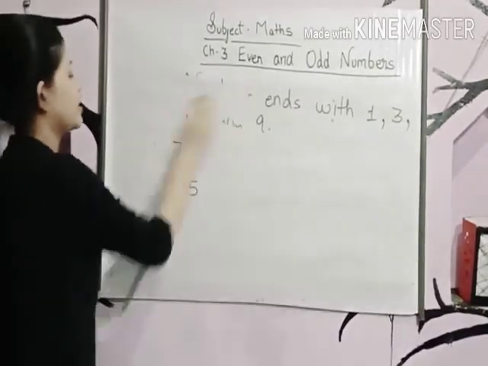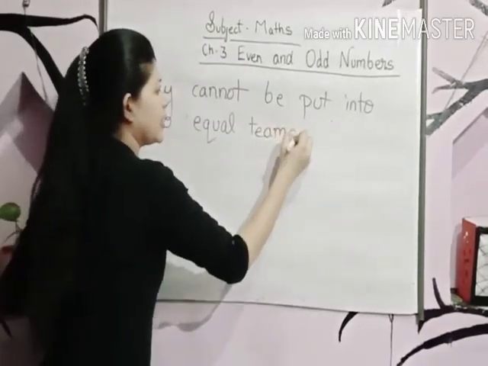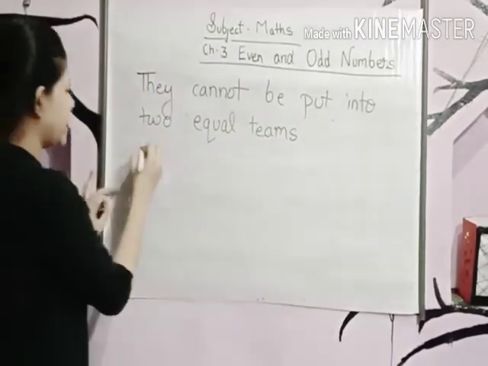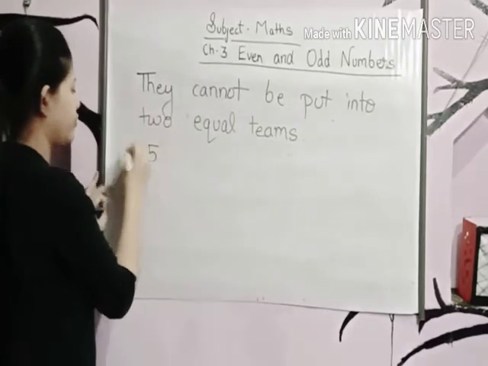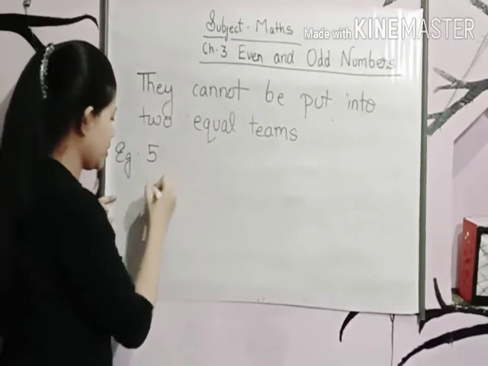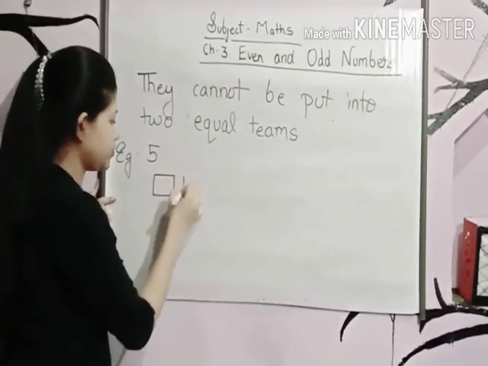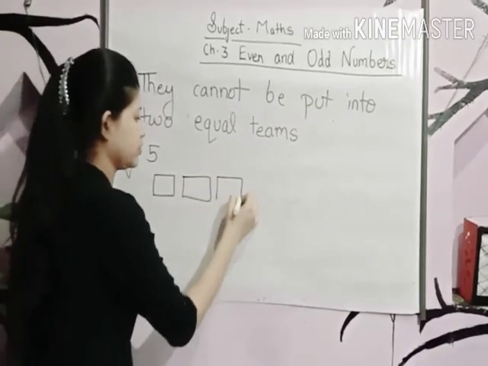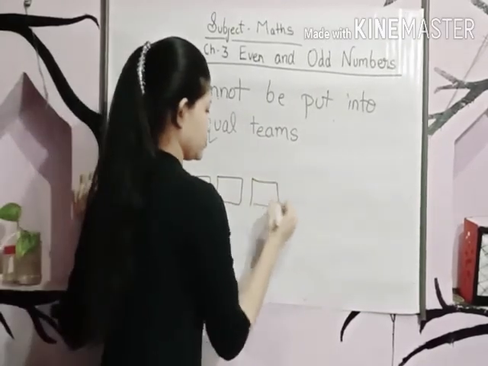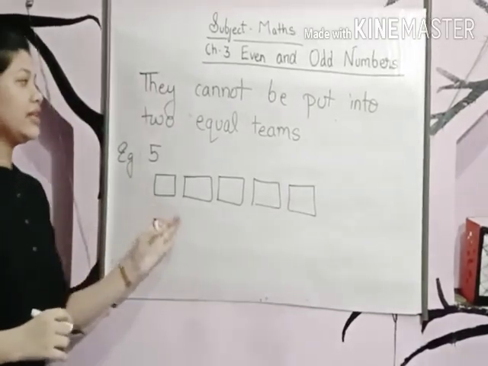Now, let's come to rule number 3. If I give you the number 5, there are 5 boxes.